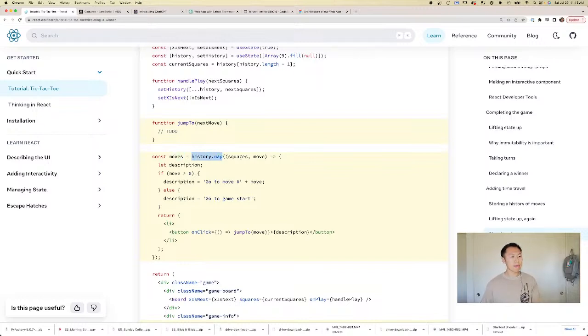They're basically mapping the moves. They're mapping every square. Okay, so this is every element, and then this is the move. Okay, so how does this map work? Let's ask ChatGPT.